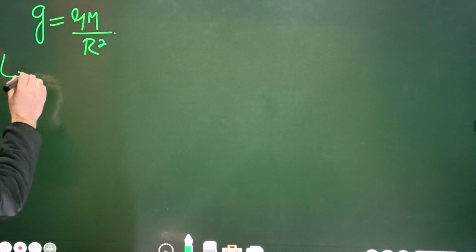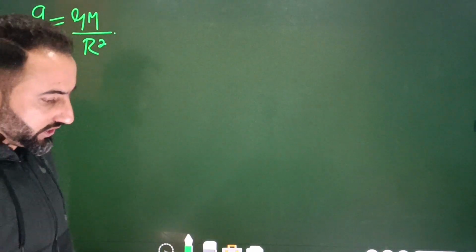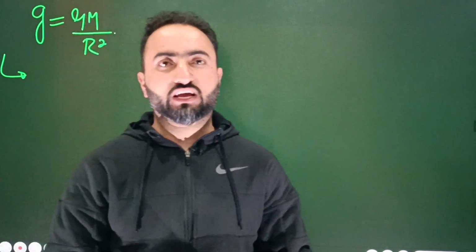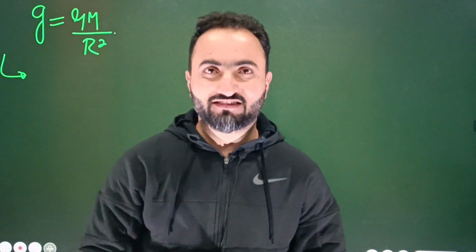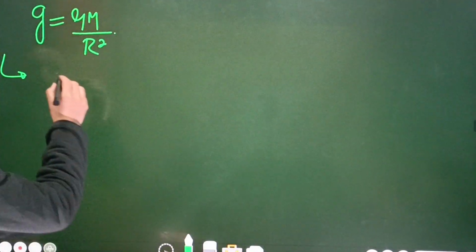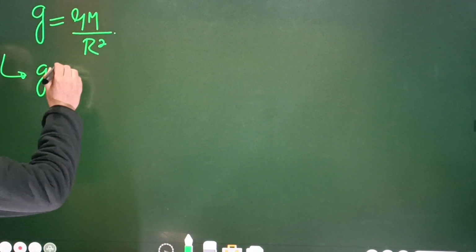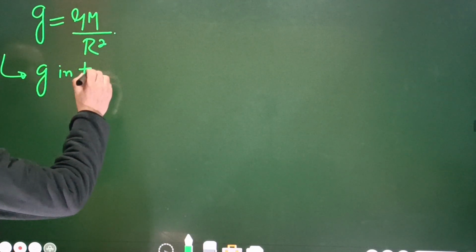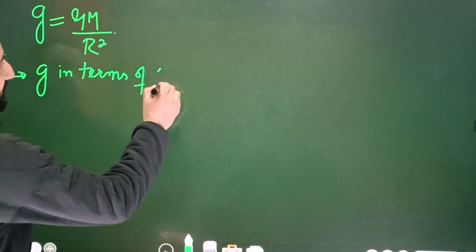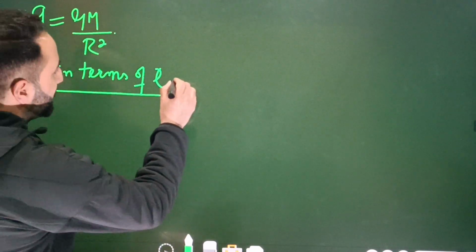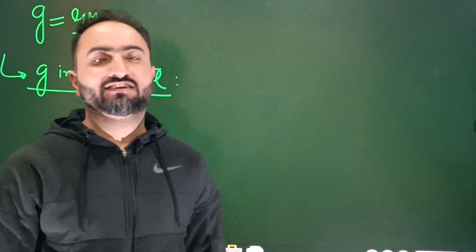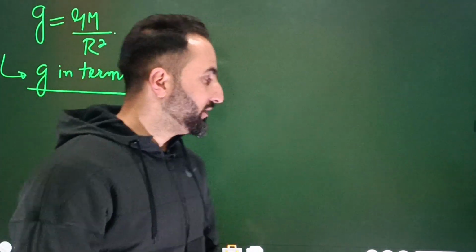Now next thing, we have to calculate the value of acceleration due to gravity in terms of density. You must know how the acceleration due to gravity varies with the density of the planet. So easily we can do that. Here I will write down g in terms of density, and let's say that the density is equal to rho. This is not the density of the object, it is the density of the planet.